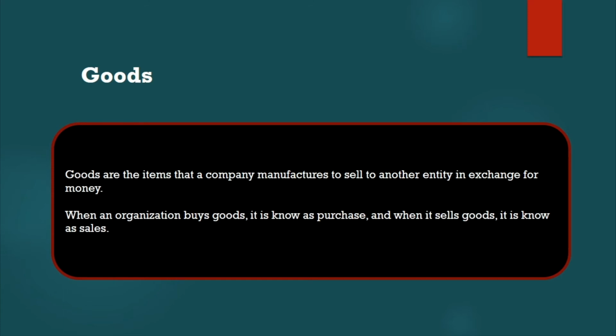The main thing is, we purchase the goods, manufacture the product, and sell to a third party, based on the money coming to us. This is called goods. Based on the goods, the company, the manufacturing, the customer, everything will happen. For example, based on the purchase, goods come inside. Based on the goods, production does the manufacturing. After manufacturing the product, we sell. This is the cycle. If any of it is not happening, the company is not running.